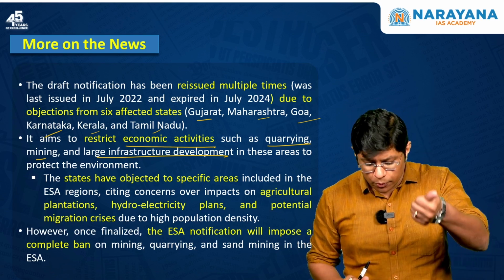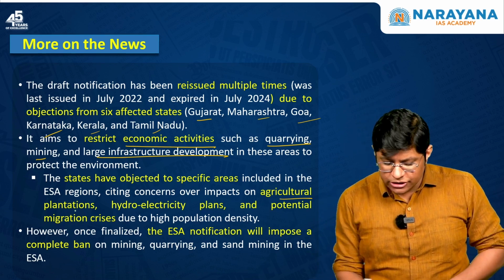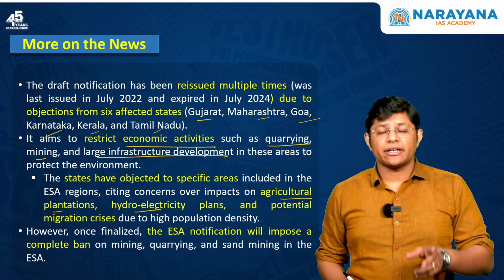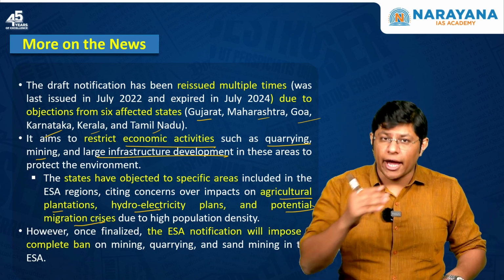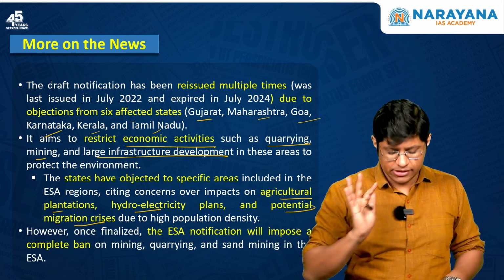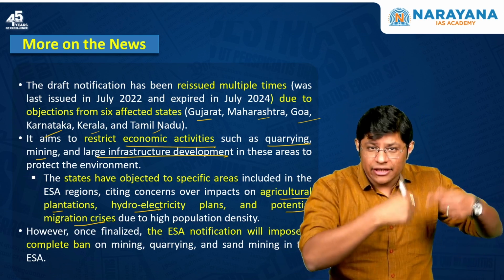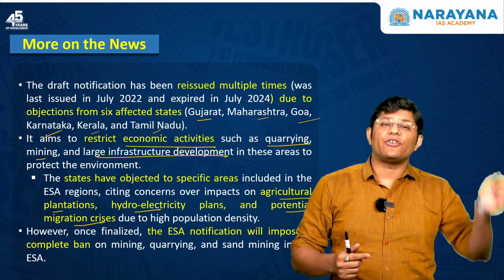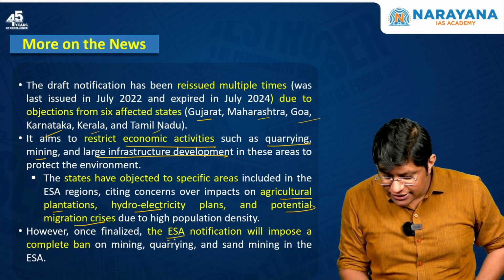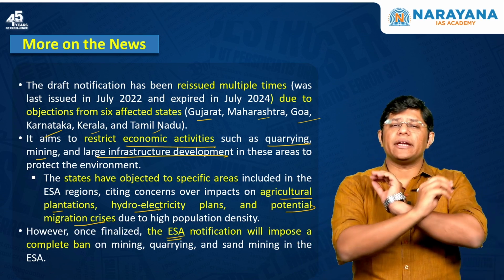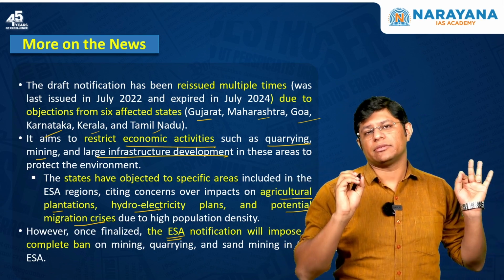Why have the states opposed? Because the states felt that this might impact agriculture, plantations, hydroelectricity plants and cause a potential migration crisis because of the ban on economic activities. But now, as the central government has reissued the notification, once it finalizes it, the ESA, that is the ecologically sensitive area notification, will completely ban all the economic activities in the region, right?